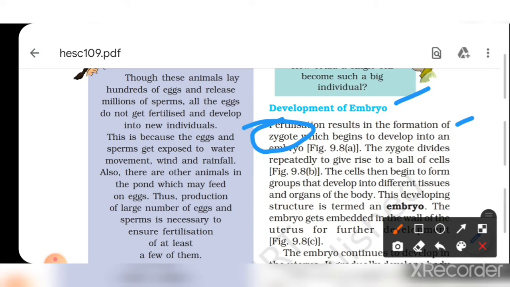The zygote divides repeatedly to give rise to a ball of cells. The cells then begin to form groups that develop into the different tissues or organs of the body. Okay. तो ये जो सेल होता है वो डेवलप होता है, सेल से टिश्यू बनता है और टिश्यू से बॉडी बनती है, पार्ट्स ऑफ बॉडी, उसके बाद ऑल बॉडी प्रिपेयर्ड होती है. ओके.